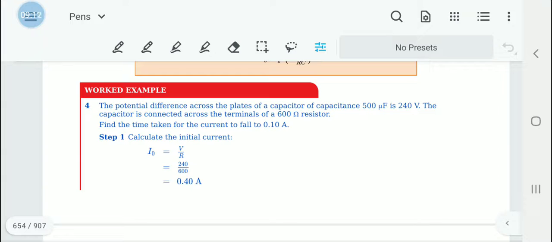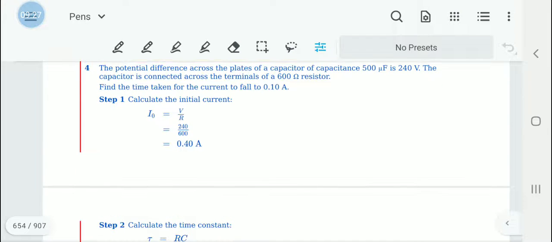There is a potential difference across the plates of a capacitor of capacitance 500 microfarads. You know how to convert microfarads into farads, 10 to the power minus 6. The potential difference is 240 volts. The capacitor is connected across the terminals of a 600 ohm resistor. Find the time taken for the current to fall to 0.10 amperes.